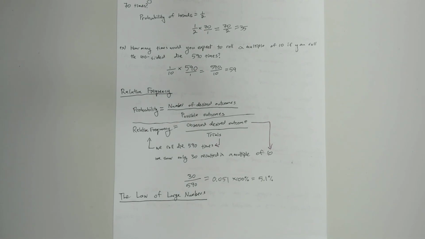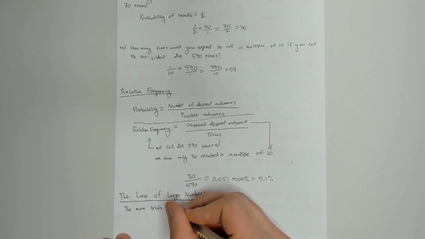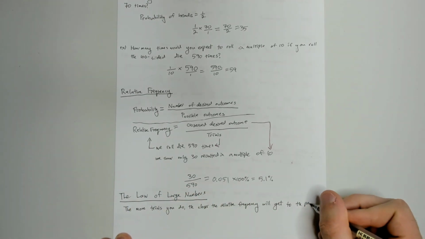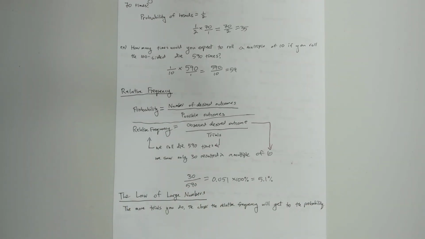But what the law of large numbers says is that the more we do these trials, right? If we do 100 trials or a million trials or a trillion trials, the more trials we do, the closer our relative frequency will start to look like the probability. And so that's why it's the law of large numbers. So if you have a large amount of trials, that relative frequency is going to be really close to your probability.